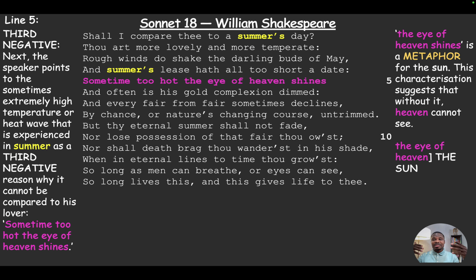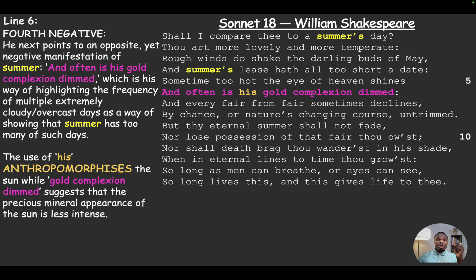Now this characterization suggests that without it, heaven cannot see. But sometimes it is too hot. The eye of heaven is the sun, like I've said. Now, the fourth negative that the speaker reveals is that they are opposites.